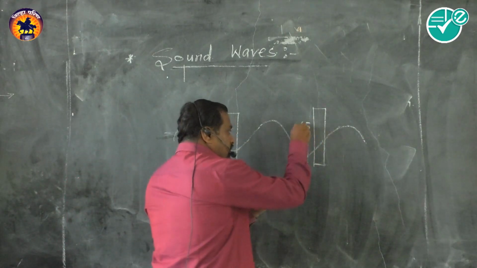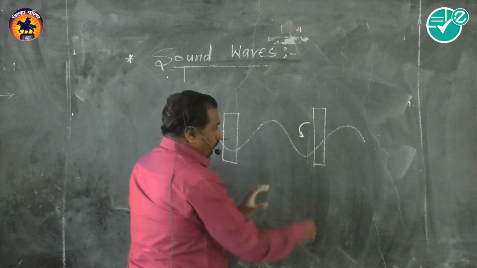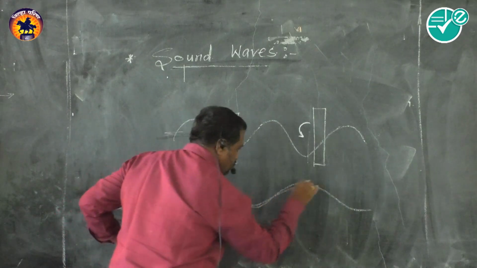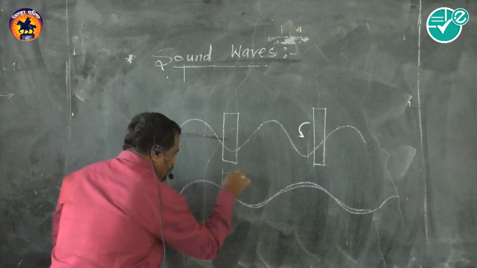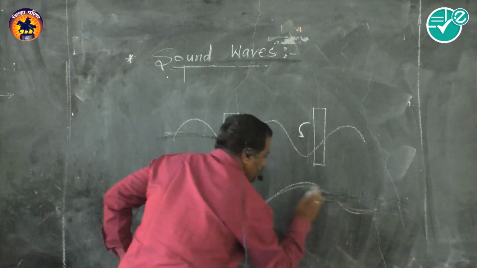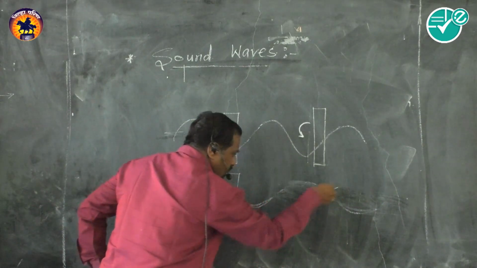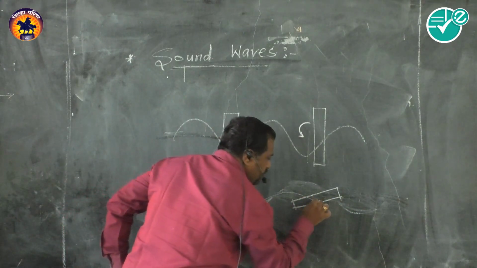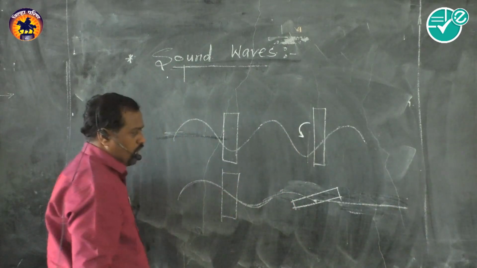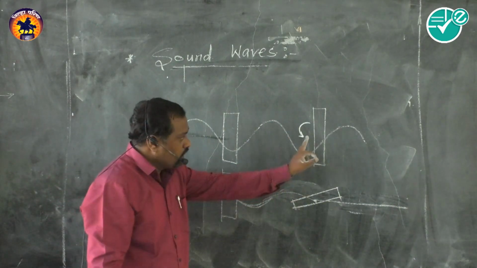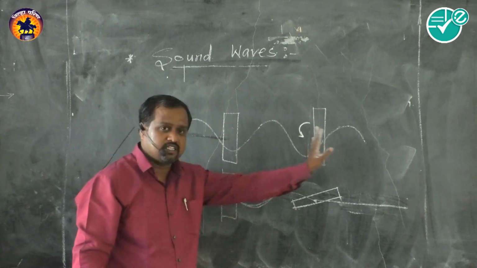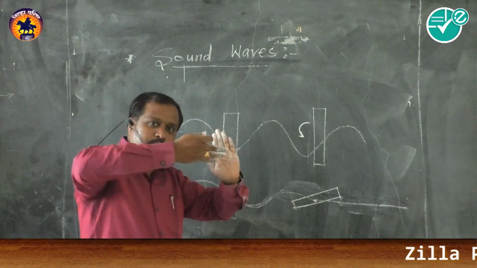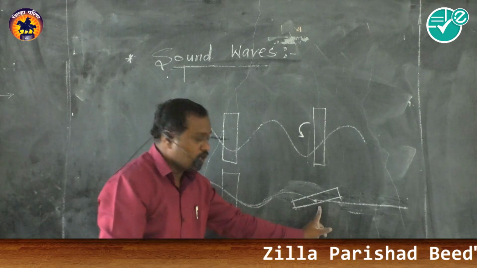When I start rotating the second one, after rotation, the first one is as it is. Suppose I tilted this slit up to 90 degrees, the wave will not emerge out. That means this is polarization. Here the vibration in a single plane passed easily. Here the vibration cannot pass because the slit position is perpendicular. That's why this is the phenomenon of polarization.